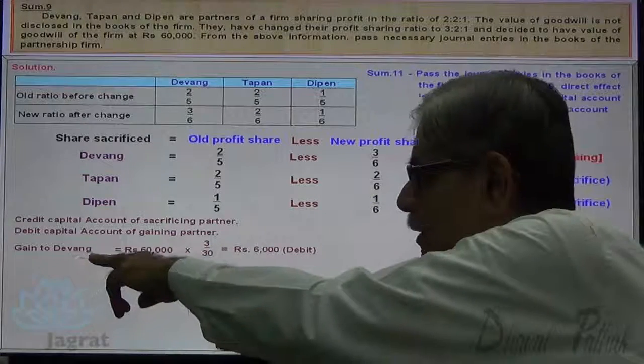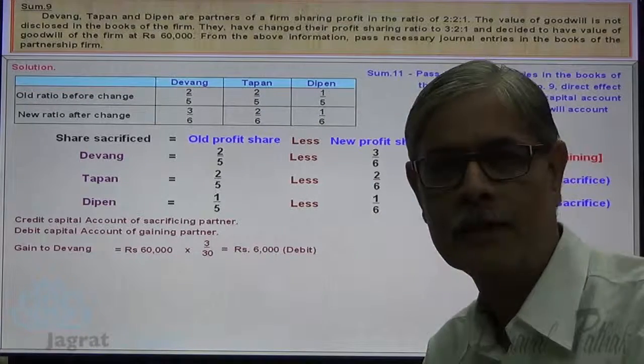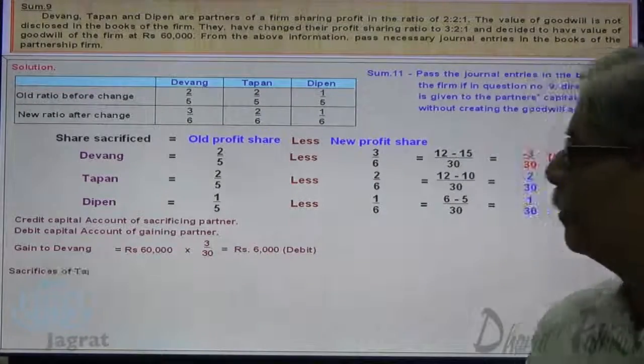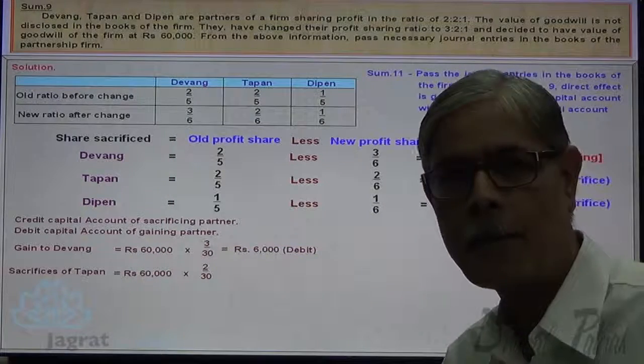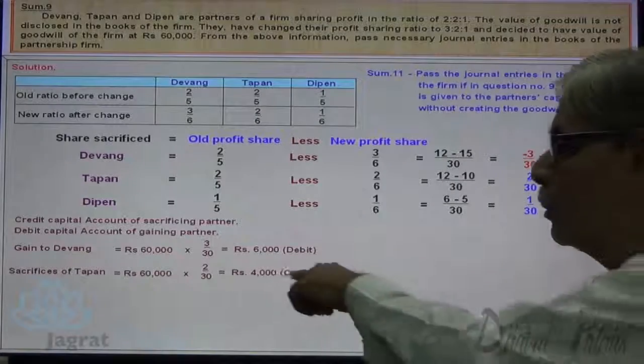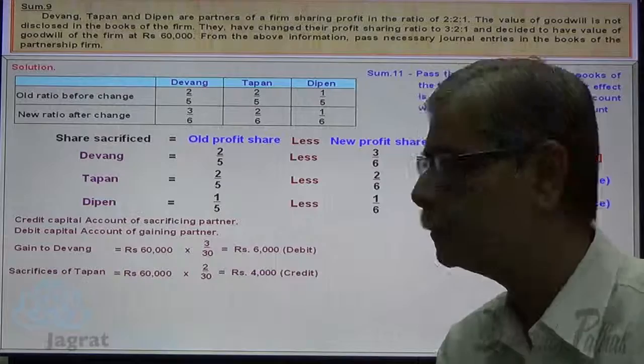So Devan capital account gets debited with 6,000. What is the value to be credited to Tapan's capital account for his sacrifice? Then 60,000 into 2/30 is the sacrifice. So that amount works out to be 4,000. So 4,000 should be credited to Tapan's capital account.